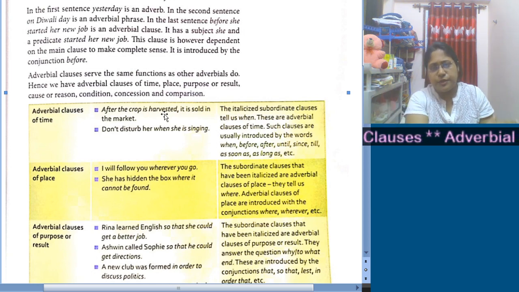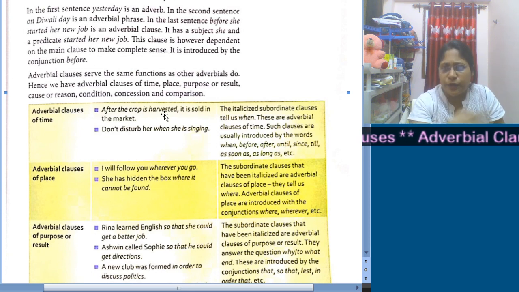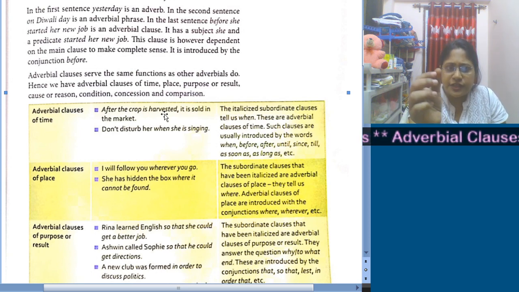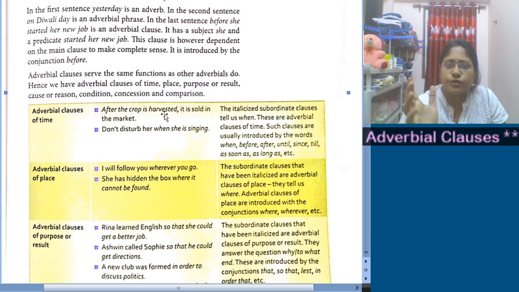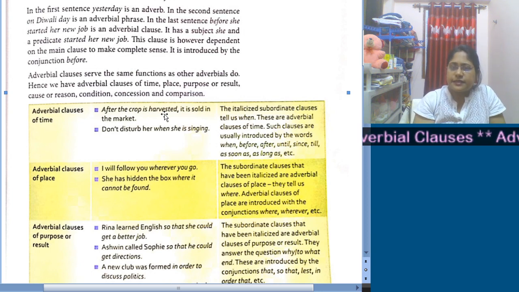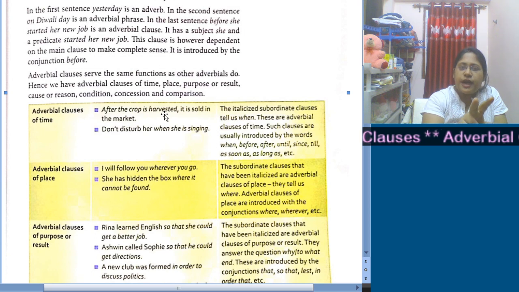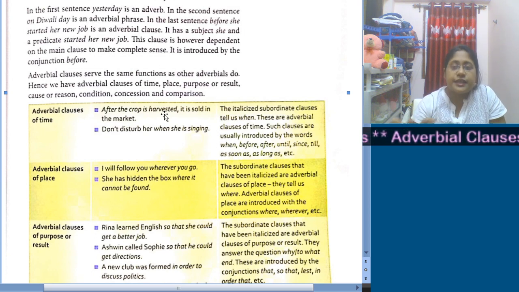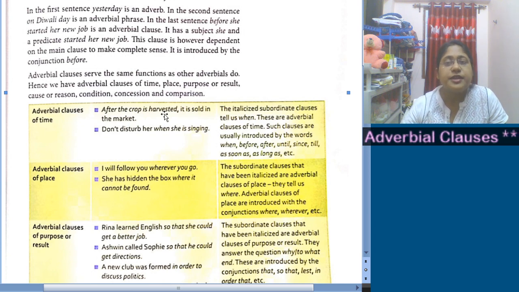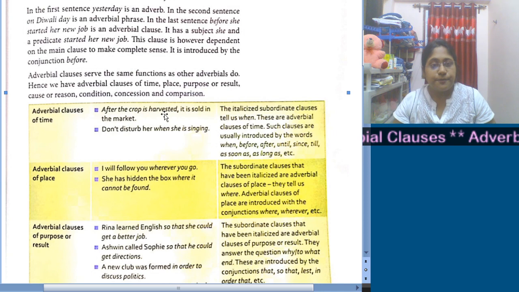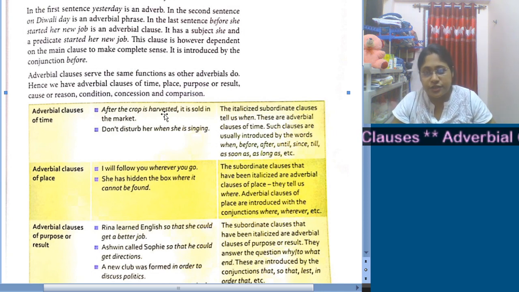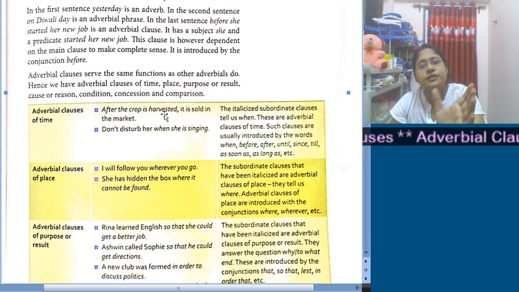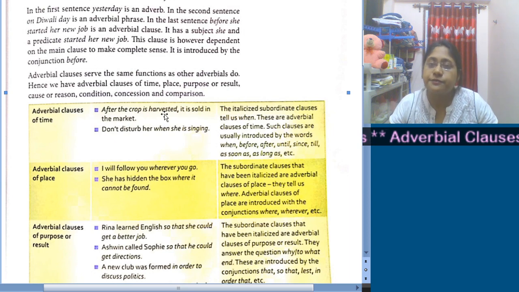If we do not take the word pronoun it, if we directly write "the crop is sold in the market," the sentence is complete in itself. But when we add this part, "after the crop is harvested," if we say only up to this much, something remains, something is missing over here, it's incomplete. So this part is a subordinate clause, and the subordinate clause starts with the conjunction after.